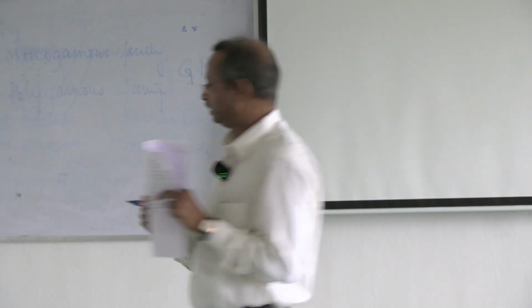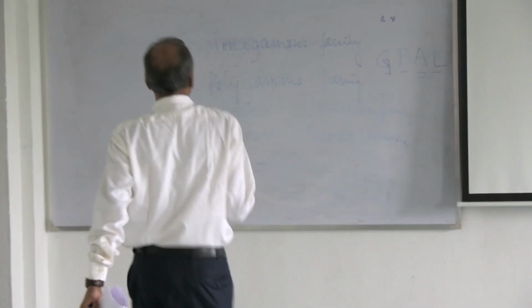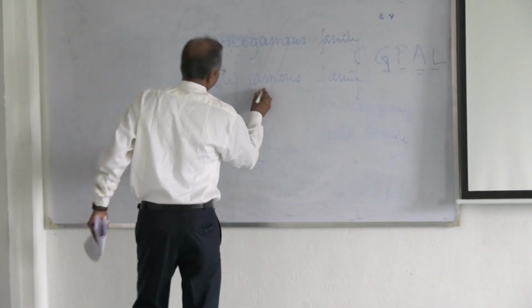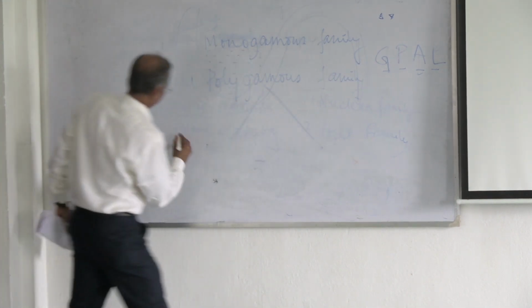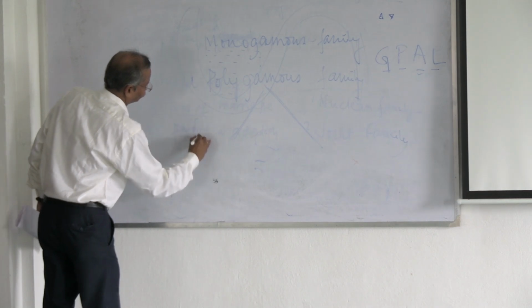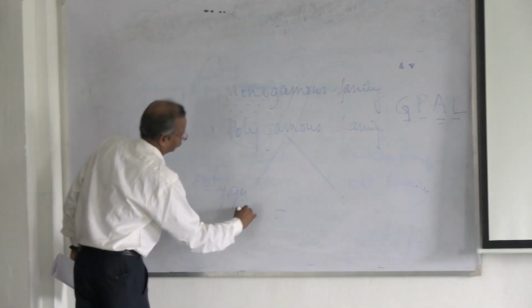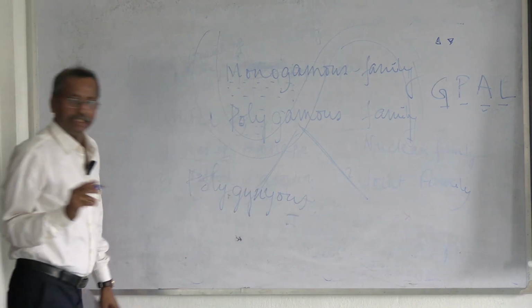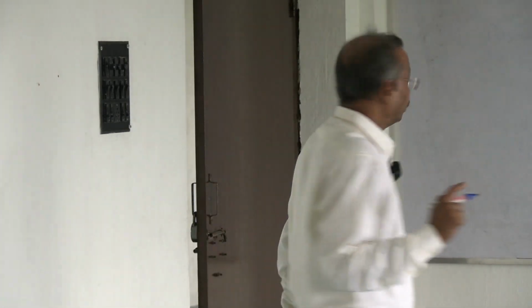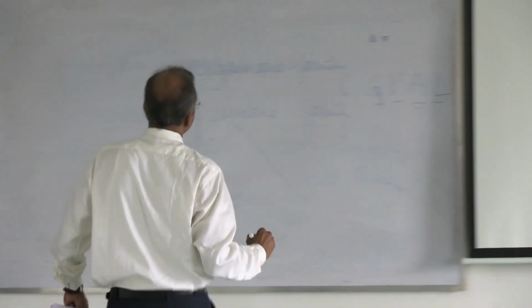Again, polygamous family will be divided into two. One is polygynous and the next one is polyandrous.